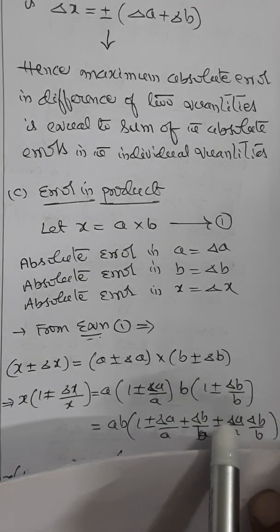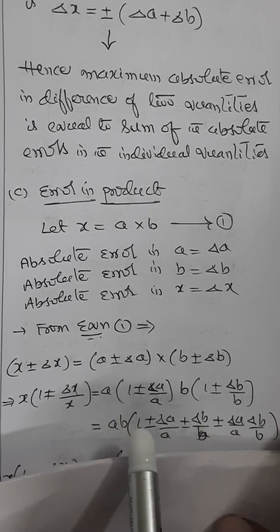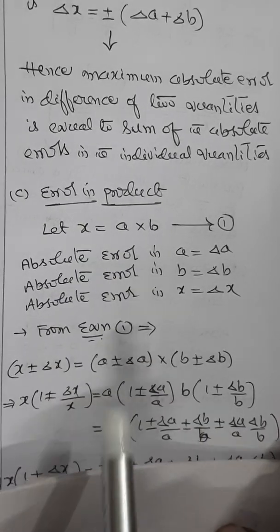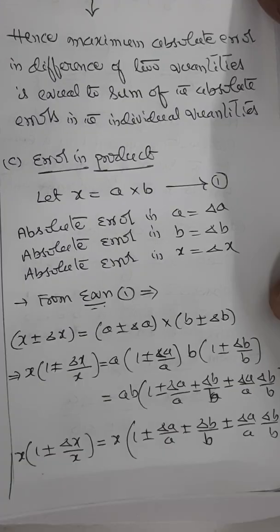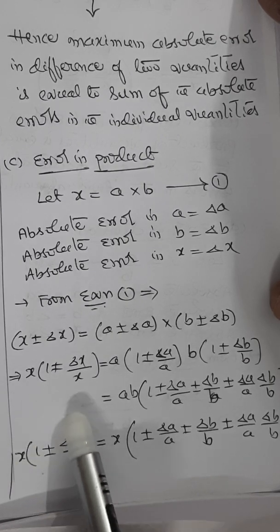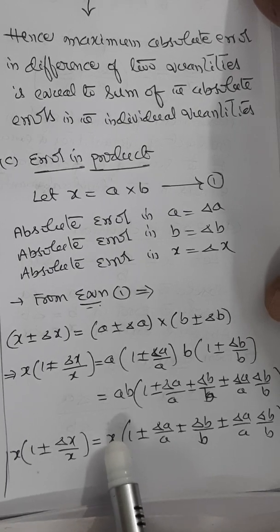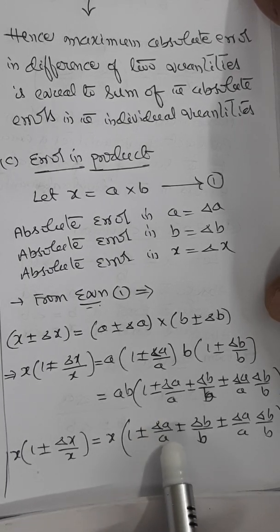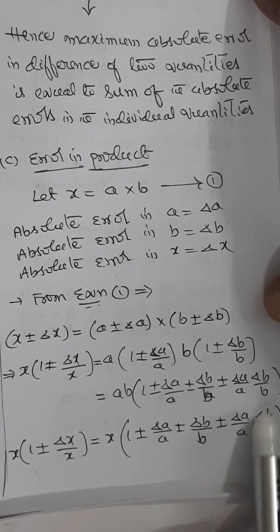plus or minus delta a by a delta b by b. Now ab is again nothing but x only. So put x. So you can write x into 1 plus or minus delta x by x equal to, for AB you can write x into 1 plus or minus delta a by a plus or minus delta b by b plus or minus delta a by a delta b by b.